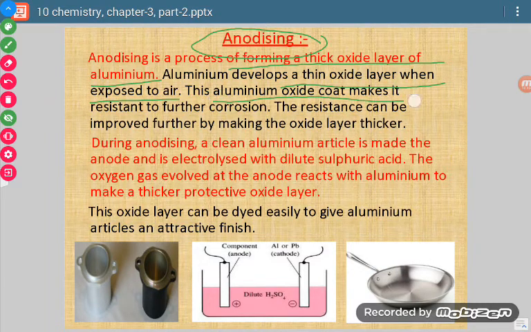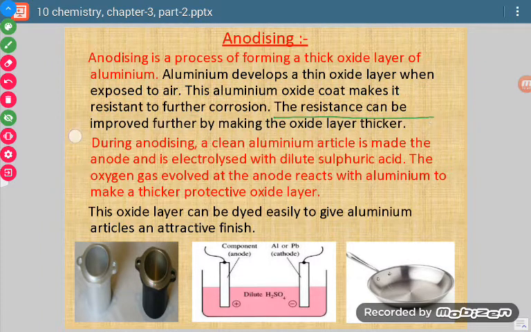This aluminium oxide coat makes it resistant to further corrosion. Corrosion means decay, further reaction with atmospheric factors. So this resistance we can improve further by making the oxide layer thicker. We will be studying in detail the process of electrolysis, which is also in this chapter.